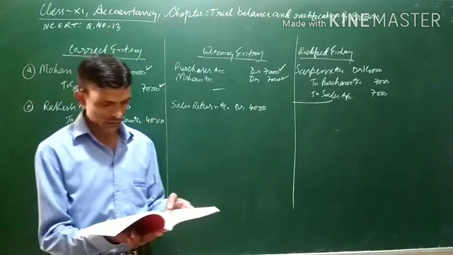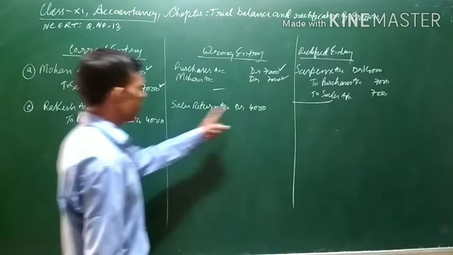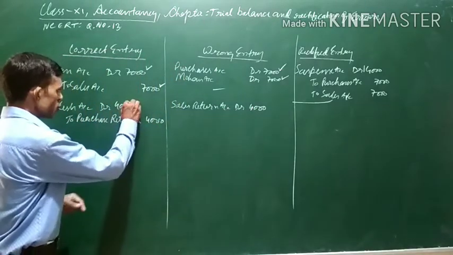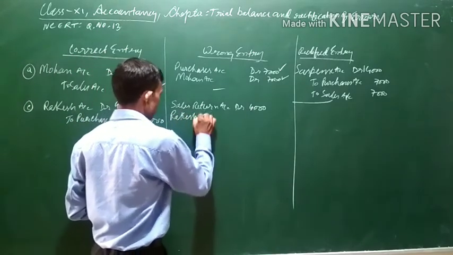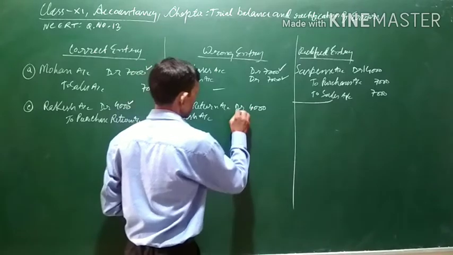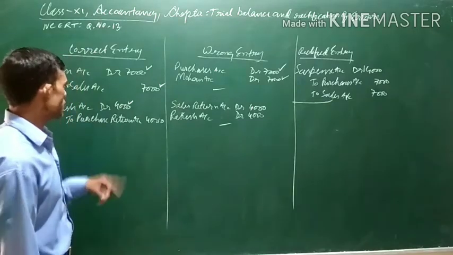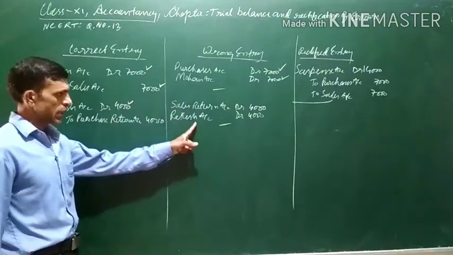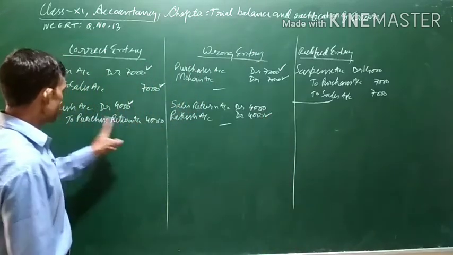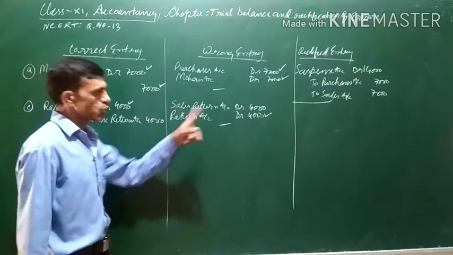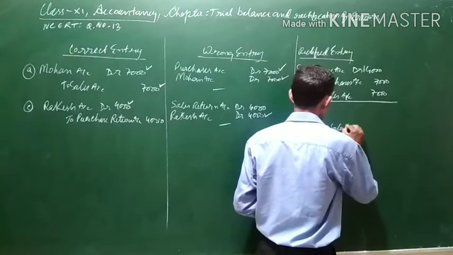However, Rakesh's account was correctly debited. Although it was recorded in sales return, Rakesh's account was also correctly debited. Rakesh's account debited 4,000. Again, there is no credit transaction there. Rakesh's account was to be debited and it has been debited also, so nothing is wrong there. Now you can see sales return was to be credited. It has not been credited. So what we have to do is credit sales return account, to sales return account.